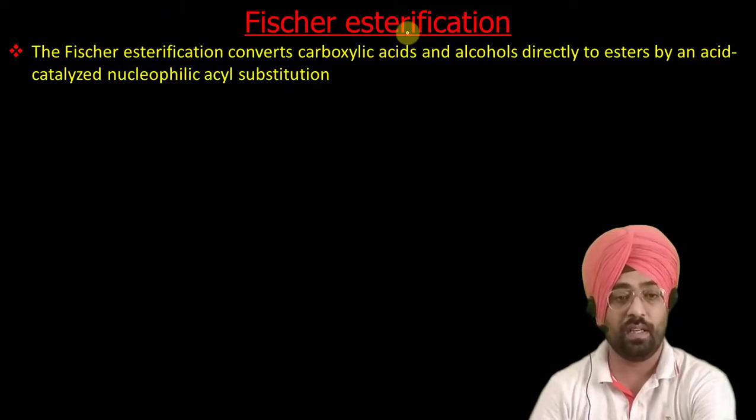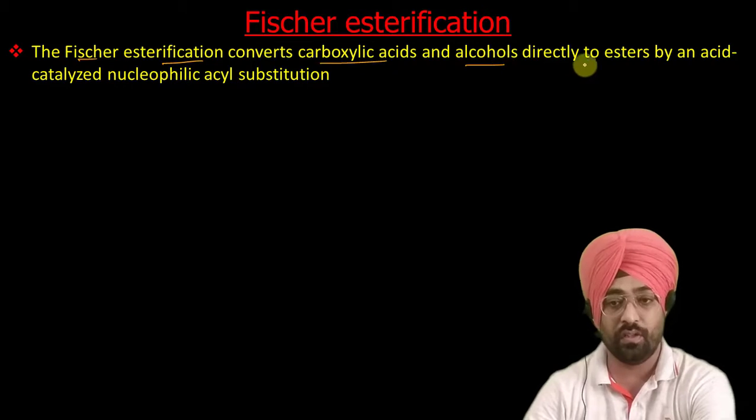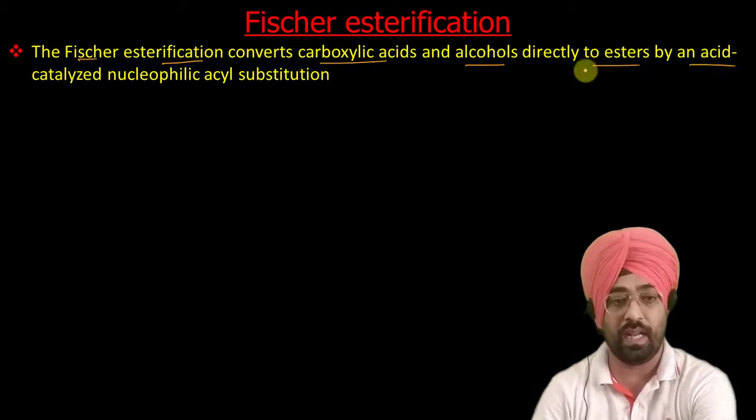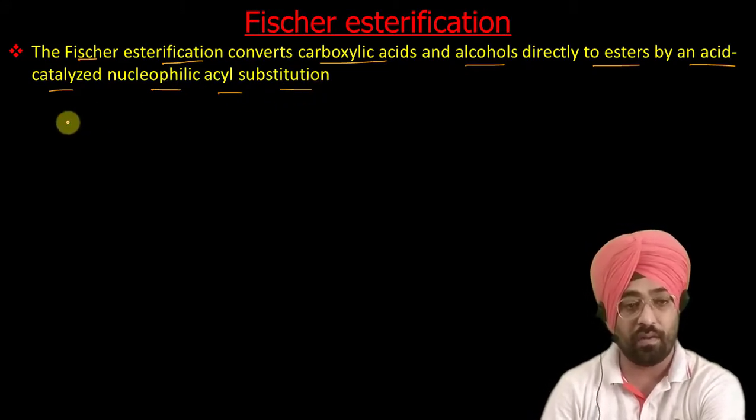First let us see what is a Fischer esterification. Fischer esterification converts carboxylic acids and alcohols directly to esters by an acid catalyzed nucleophilic acyl substitution reaction. So first of all, it is a reaction between carboxylic acids.